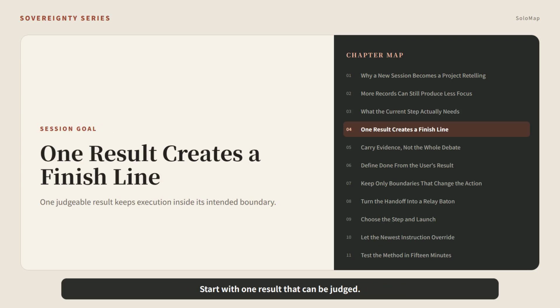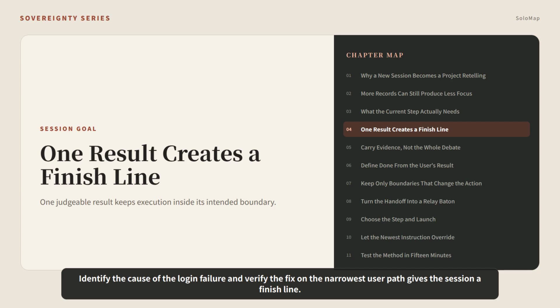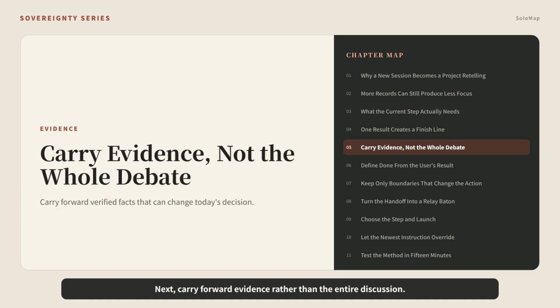Start with one result that can be judged. "Continue improving the product" is too broad. "Identify the cause of the login failure and verify the fix on the narrowest user path" gives the session a finish line. A precise goal tells the agent what evidence to gather, where not to expand, and when exploration should turn into delivery.